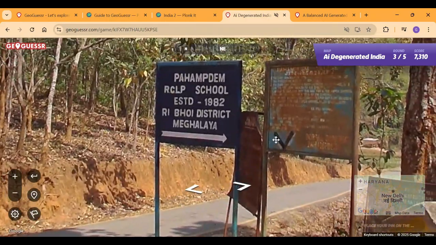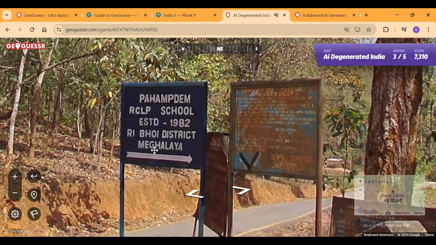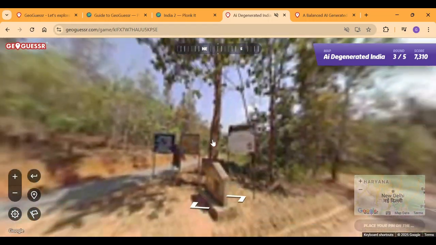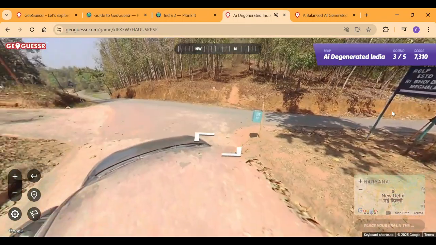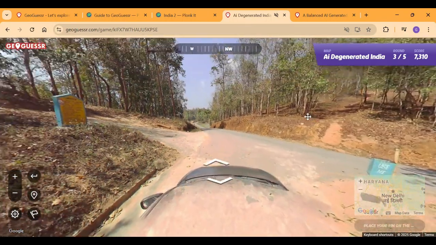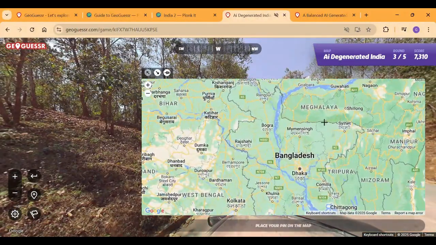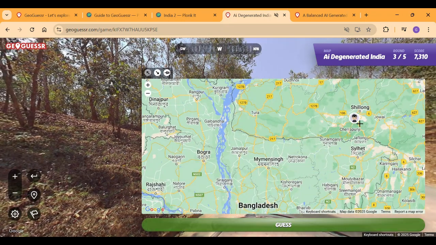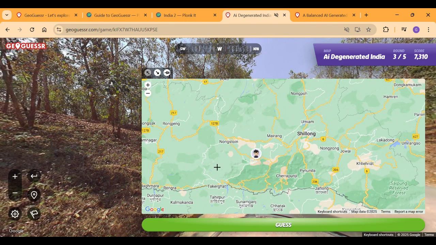Alright, so we have... Whoa! Oh my god, that was not the place I was expecting. If it wasn't for that sign, that was so interesting. The dry climate fooled me. And the boxcar fooled me especially. It's Meghalaya. No way is it Meghalaya. Okay. So, as it's so dry climate, we're going in the center, and there was a hill to our north, so I guess there are hills here. Some hills. Okay, we're going here.